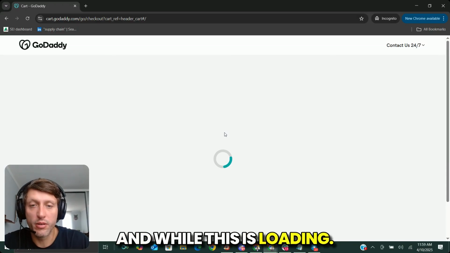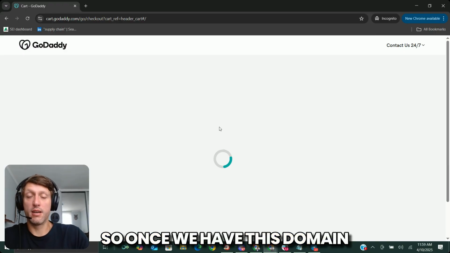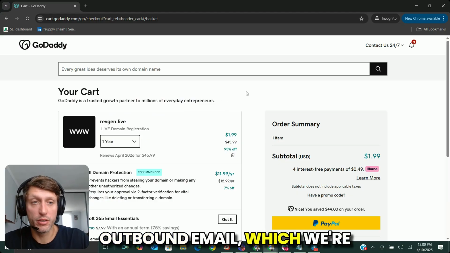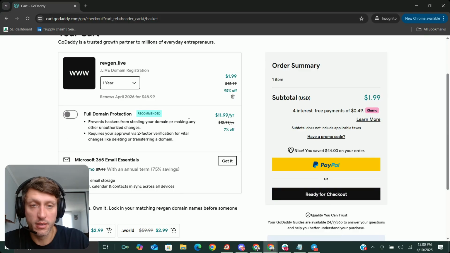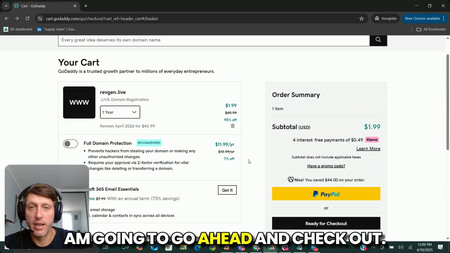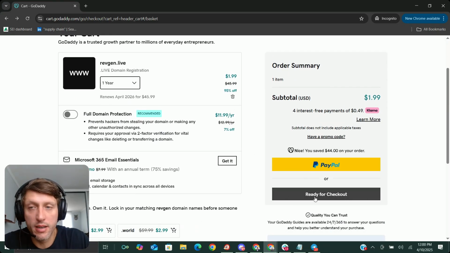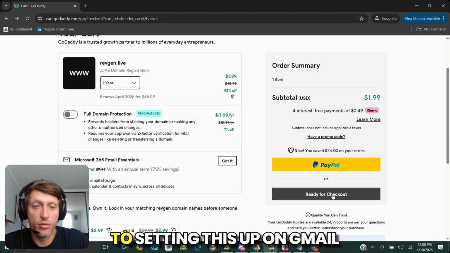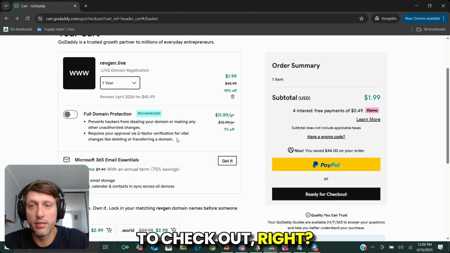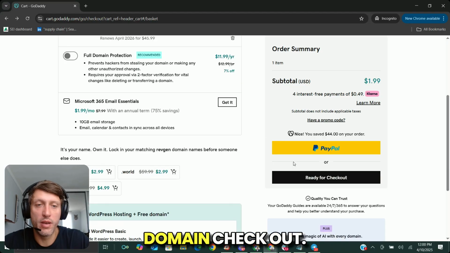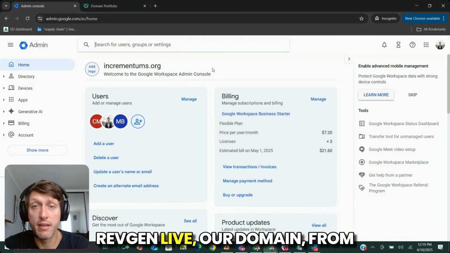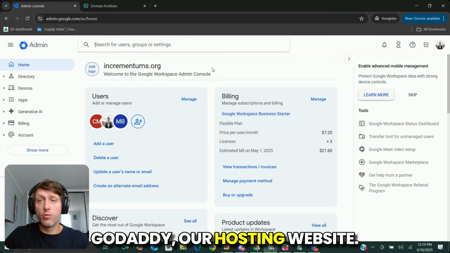And while this is loading, once we have this domain purchased, we can use it to set up our outbound email, which we're going to do right after this. All right, everything looks good, and I'm going to go ahead and check out. I'm going to jump straight to setting this up on Gmail, just because everybody knows how to check out, right? So GoDaddy, secure your domain, check out. All right, we just purchased revgen.live, our domain, from GoDaddy, our hosting website.